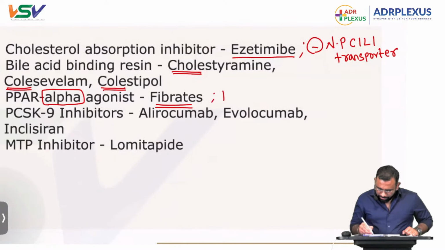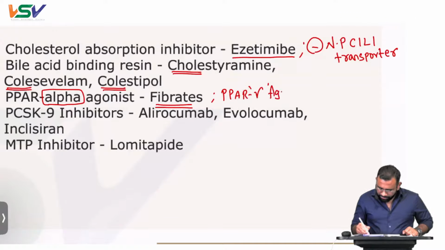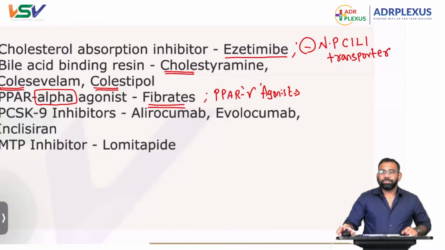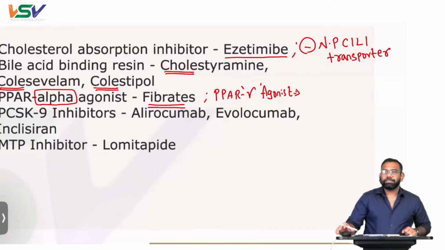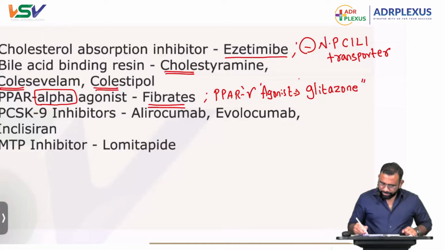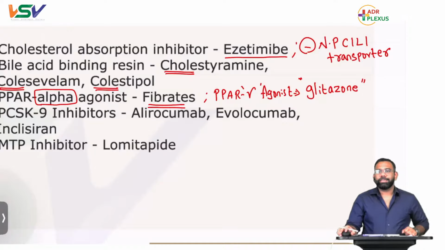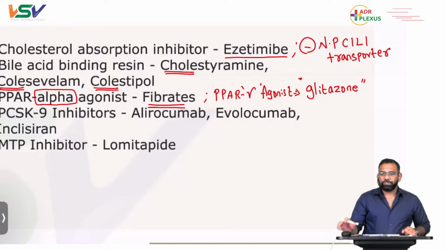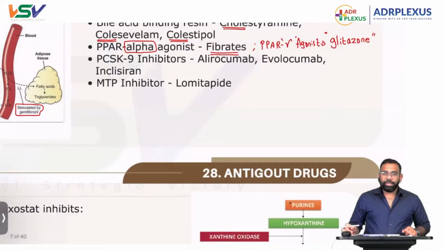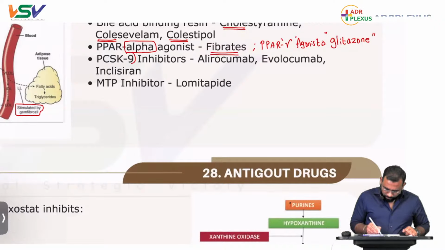And just tell me, PPAR gamma agonists. They are nothing but, no, not telmisartan, ma. Not telmisartan. PPAR gamma agonists are glitazones: pioglitazone, rosiglitazone, anti-diabetic drugs. Fantastic. They are glitazones.